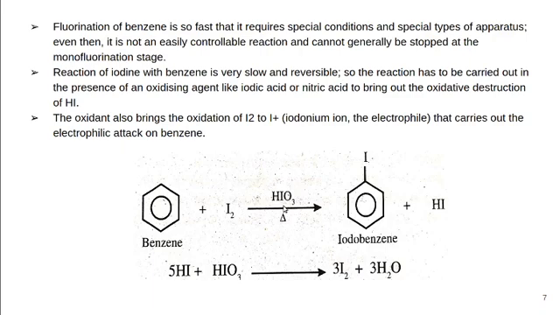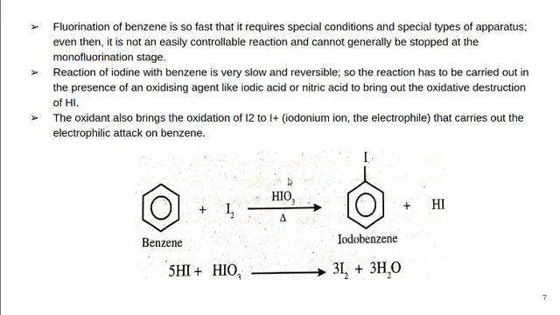But in the presence of HIO3, the reaction becomes a forward reaction only. That means in the presence of HIO3 or HNO3, any oxidizing agent, usually we use iodic acid or nitric acid as the oxidizing agent in this reaction.